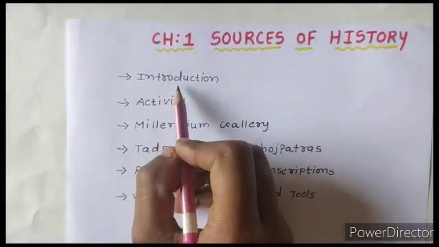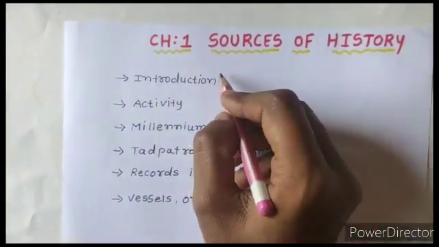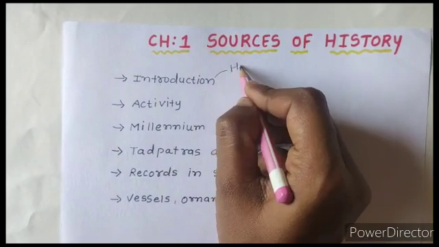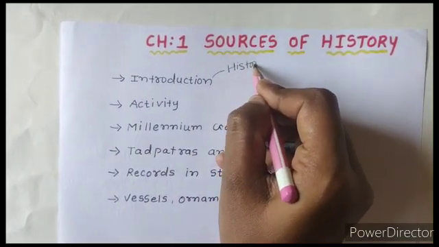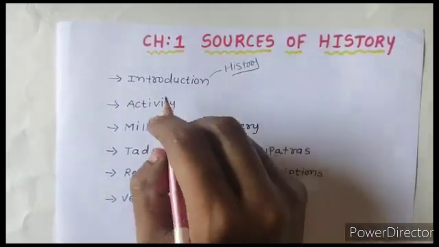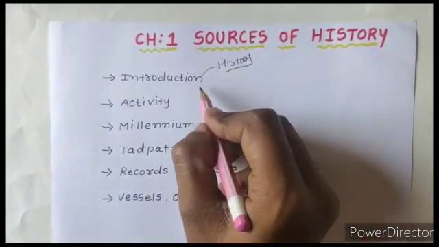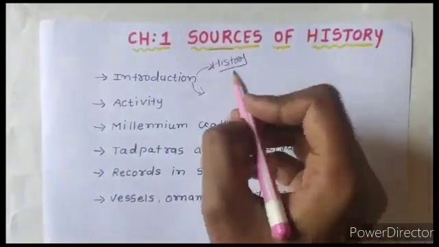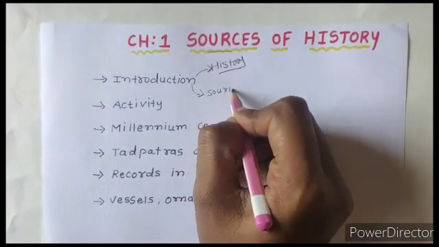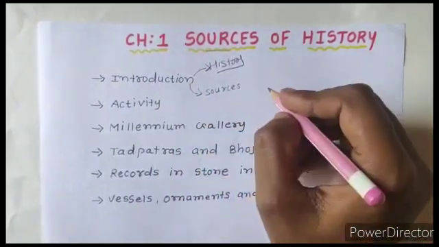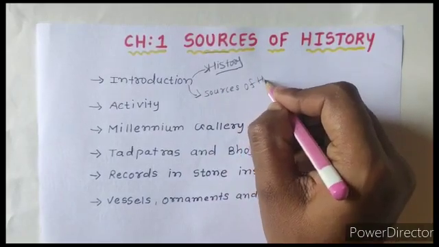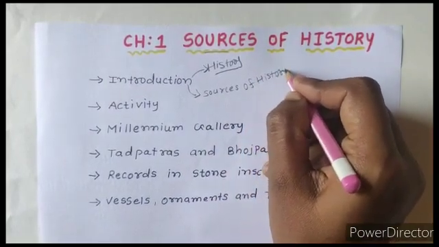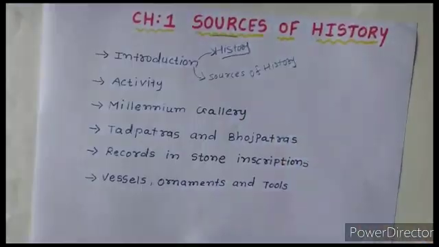In the introduction part we will discuss what is actually history. We will try to understand the meaning of history. After that we will discuss the sources. That is, what is the chapter name? We will discuss the different kinds of sources through which we understand history. That is sources of history.